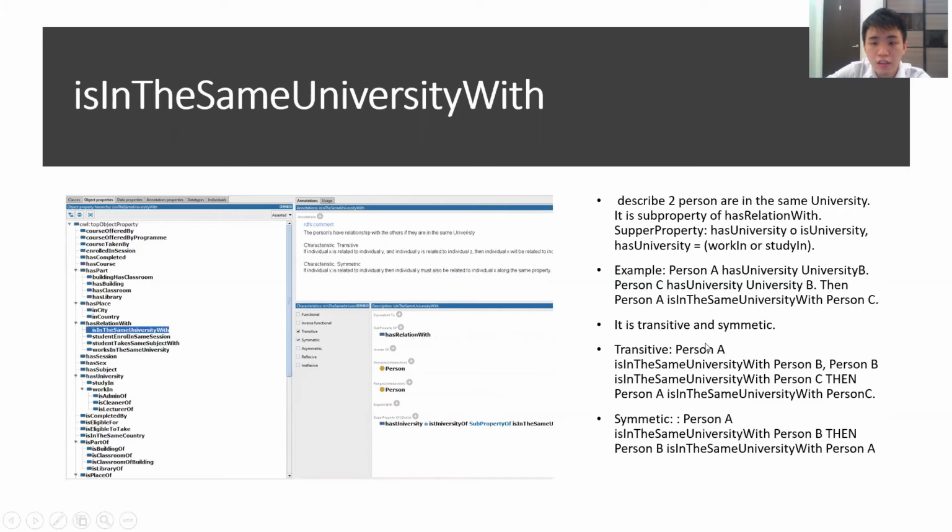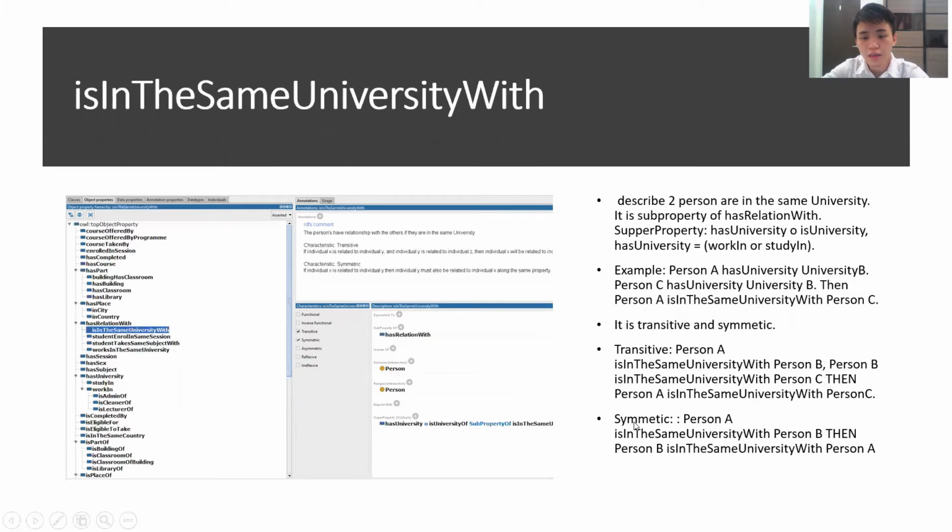So it is transitive and symmetric. For example, like transitive, if person A is in the same university with person B, and person B is in the same university with C, then person A is in the same university with person C.